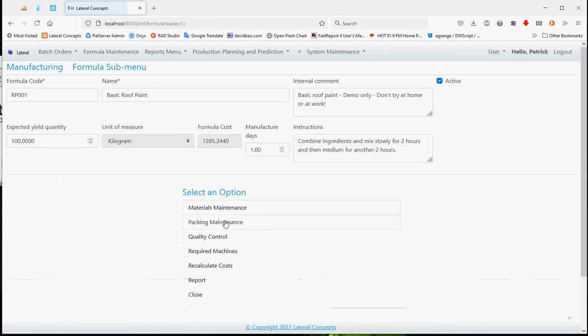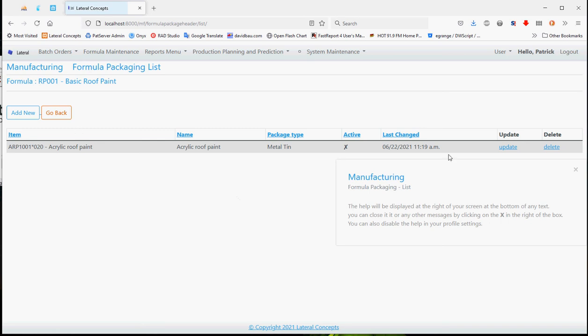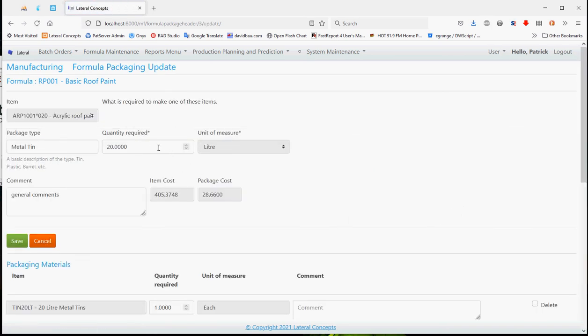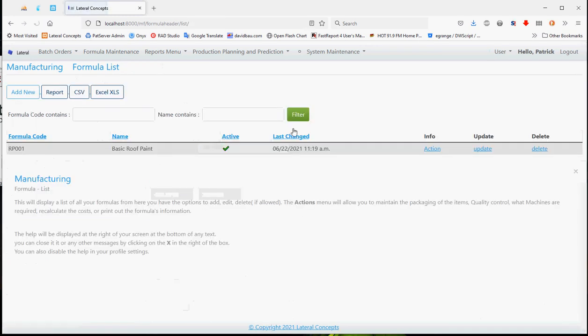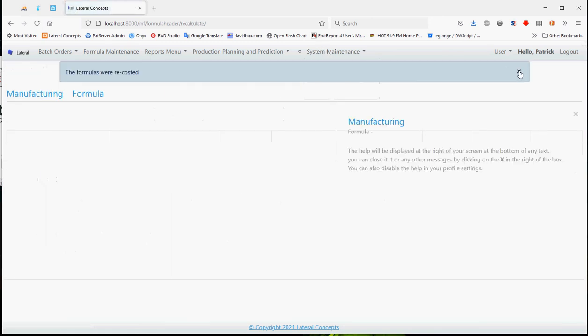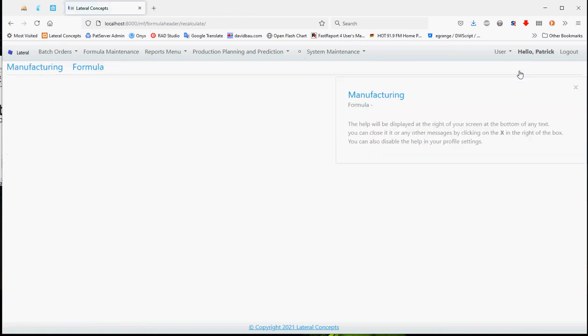Action, my packing maintenance, update. I can define that I need 20 liters, or I can say I need one 20-liter container. It doesn't really matter. I can physically use this and recalculate the costs of every single item. It will give me a notification that they costed. I can click close. On the help, I can even close that if need be.